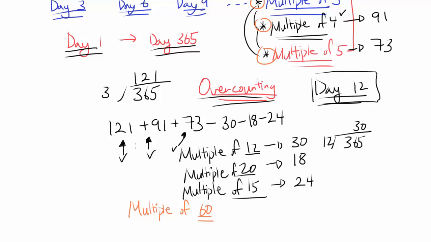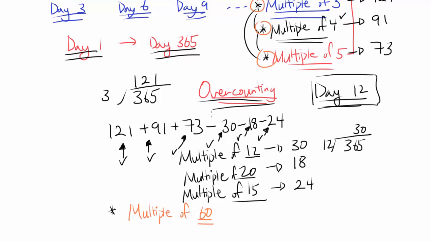So far, we have counted that value 3 times, but you're subtracting it as a multiple of 12, as a multiple of 20, and as a multiple of 15. So if something is a multiple of 60, we're counting it 3 times, then taking away 3 of them, so we're not counting multiples of 60.